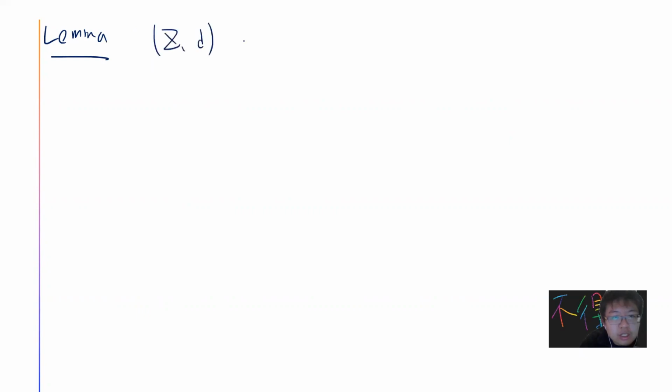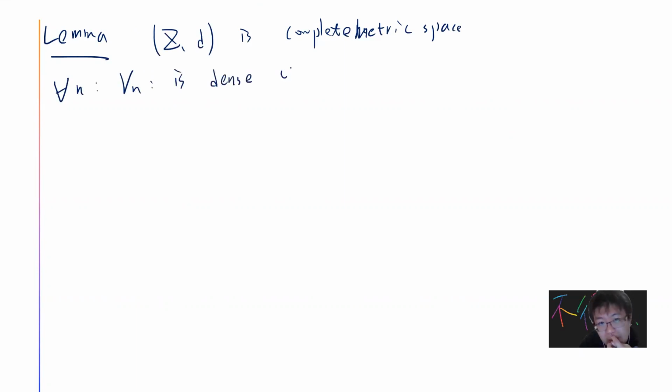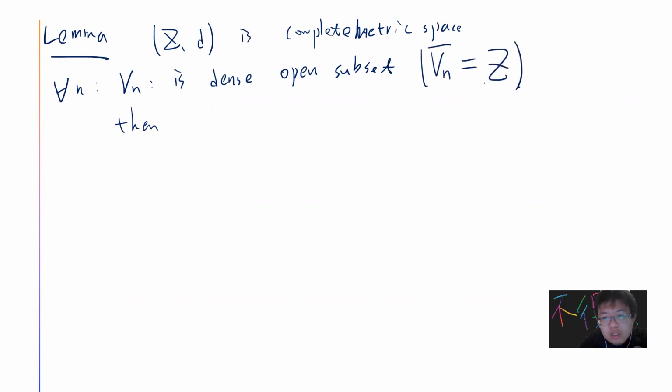The idea is that Z, D is a complete metric space, and let's say V_n for each n is a dense open subset. Dense means that the closure of the set is the same as Z. Then the intersection of the V_n is non-empty. This is a very standard proof.